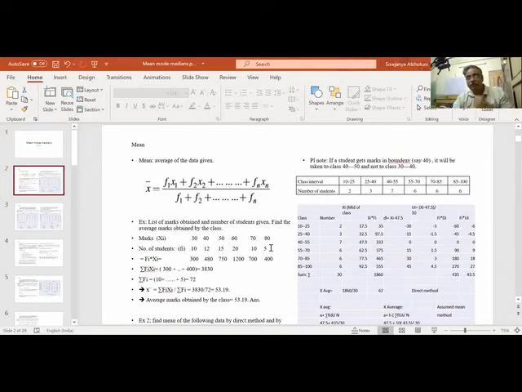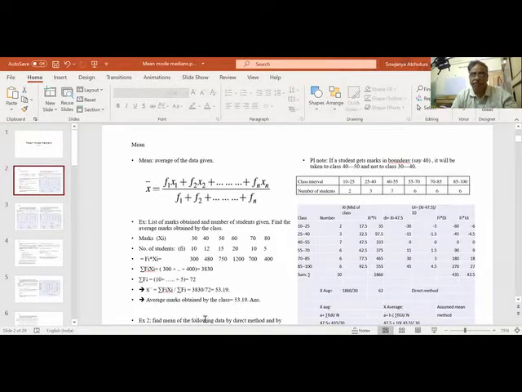So 72 is the number of students. So it is sigma fi xi by sigma fi. Sigma fi means the total number of students, and fi xi means the number of students times their marks. So the school got an average of 53 marks, slightly above average. Good.